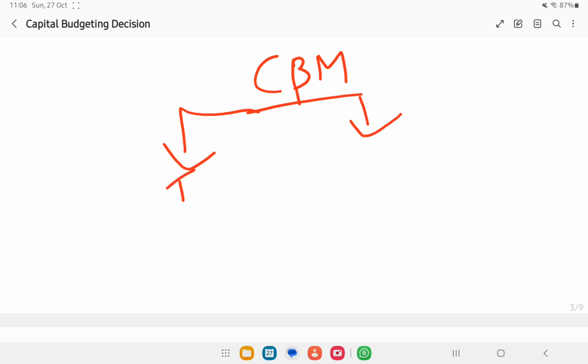Now, we have considered the present value of money. So I am going back to what we were talking about before. The capital budgeting methods, or the investment decision methods, can be divided into two: traditional methods and modern methods. Modern methods consider the time value of money, whereas traditional methods don't take that into consideration.